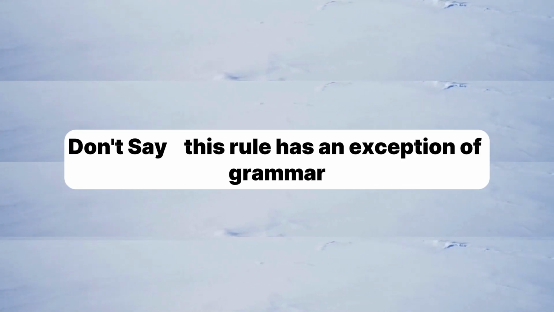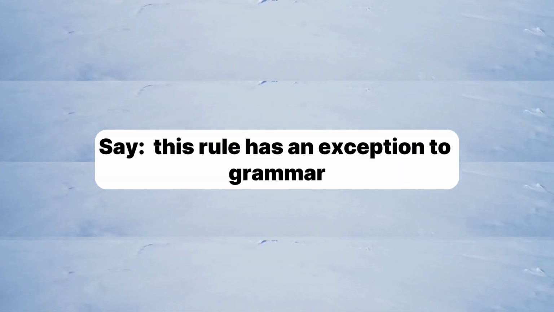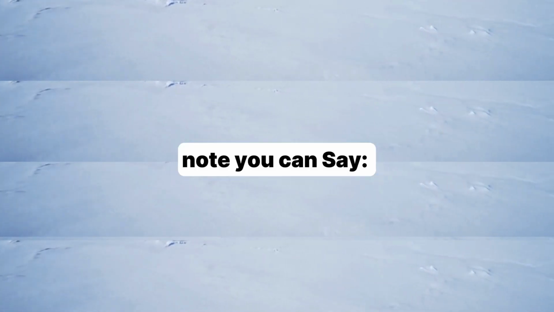28. Exception to, not of. Don't say, this rule has an exception of grammar. Say, this rule has an exception to grammar. Note, you can say with the exception of, he eats everything with the exception of seafood.